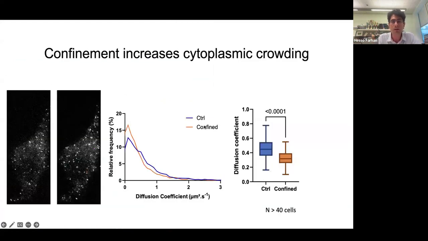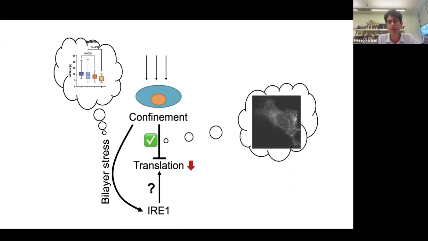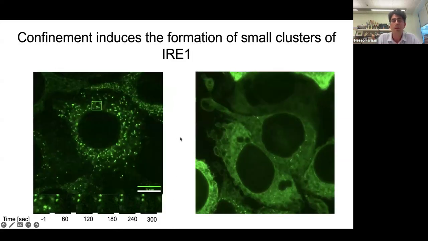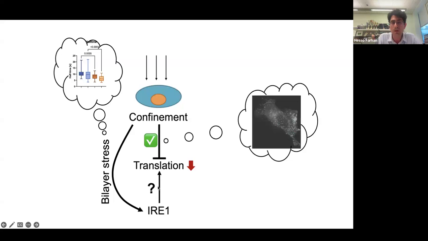I think it's very clear here that in confined cells you have this left shift, which means there's more cells that have very slow diffusion and fewer cells that have faster diffusion. This is the calculated diffusion coefficient, which is also in the range of what you theoretically would assume. If you would see a decrease of the cell volume by about 30%, you would expect a 25% to 30% decrease of the diffusion coefficient, which is exactly what we see here. So we think that confinement inhibits translation through crowding. And the question is now, how does RA1 regulate translation?